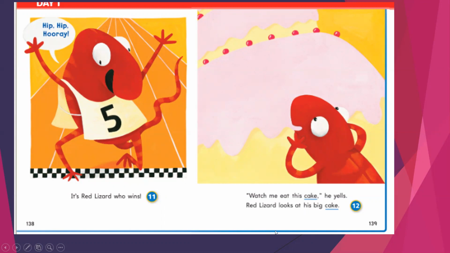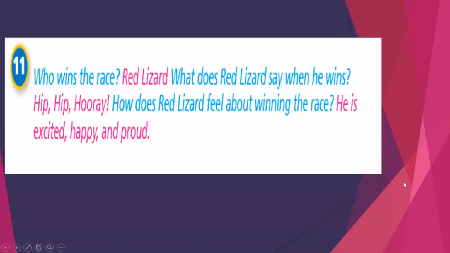Red lizard looks at a big cake. We will ask here a question. Who wins the race? Red lizard. What does red lizard say when he wins? Hip, hip, hooray. Okay? How does red lizard feel? He is feeling happy, excited, and proud of himself.